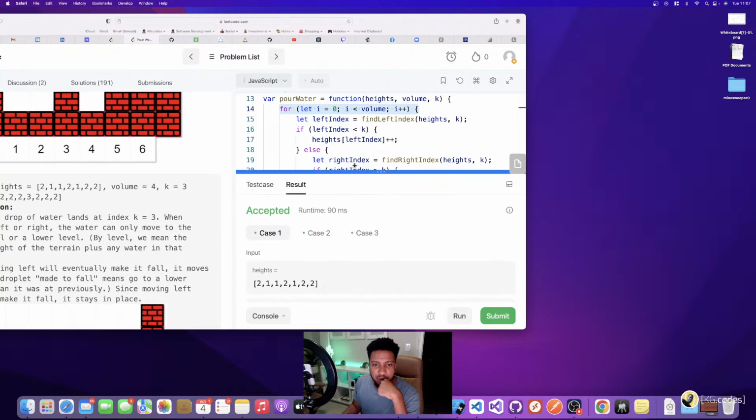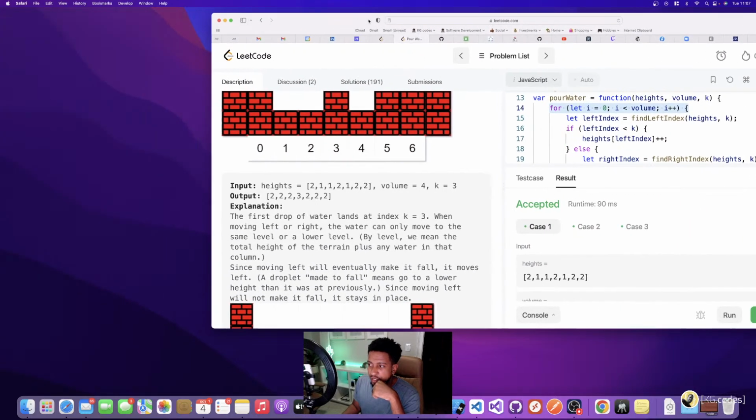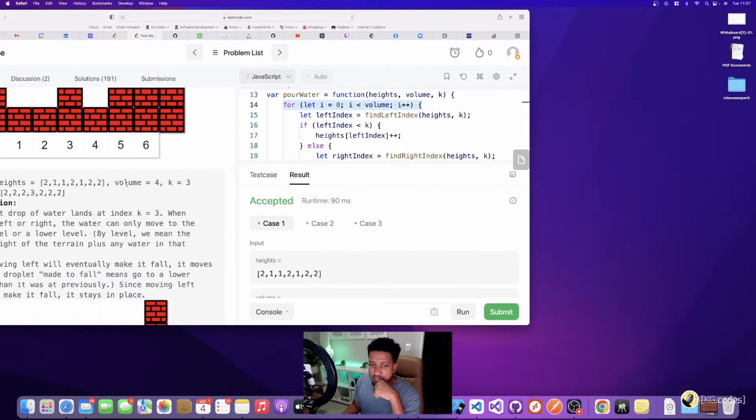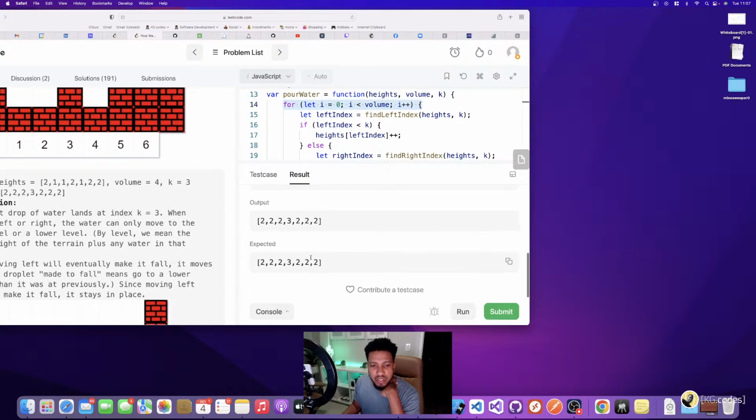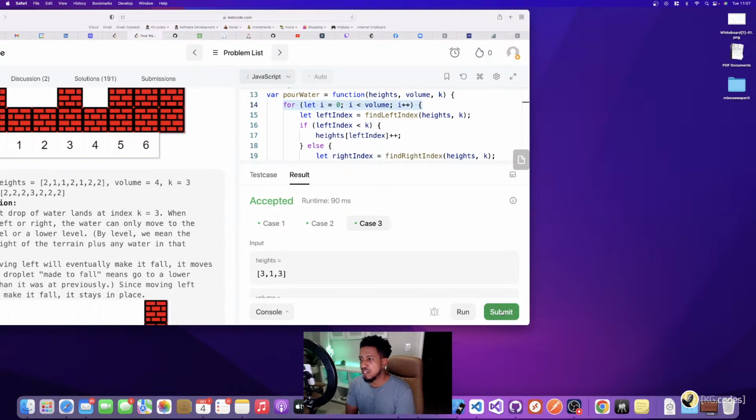But once I run it after fixing that bug, I completed all 3 test cases that were over here on the right. So the first test case that I ran manually worked, that 2, 2, 2, 3, 2, 2, 2, 1, as well as these other test cases here that Leetcode gives. So this is looking good so far. The only thing left to do, you wouldn't do this in an interview, but if you were able to run it and you beat these test cases, you'd probably be okay.